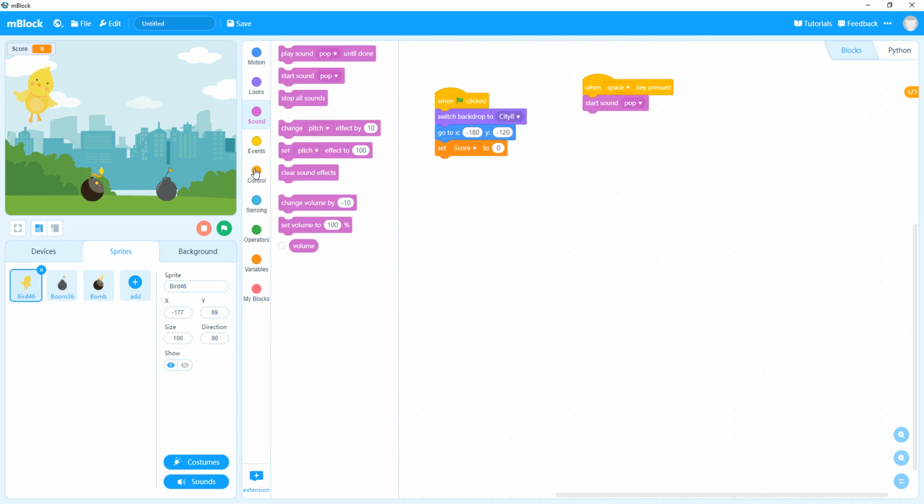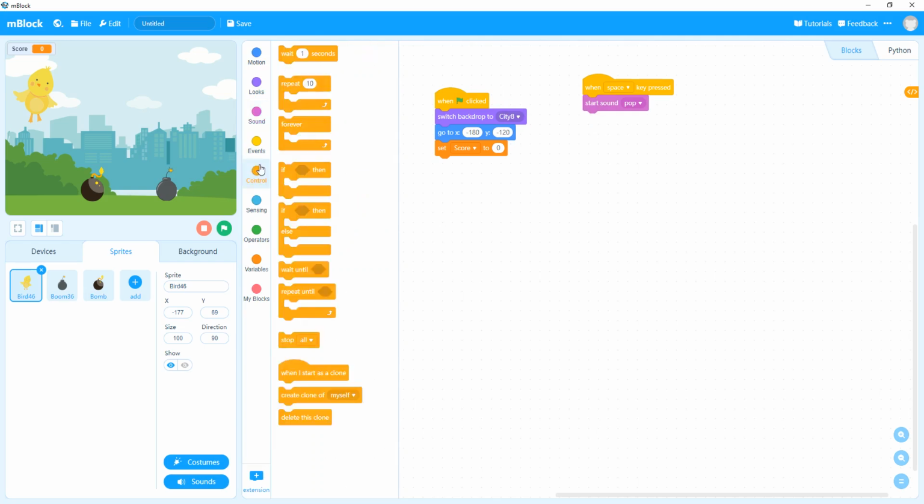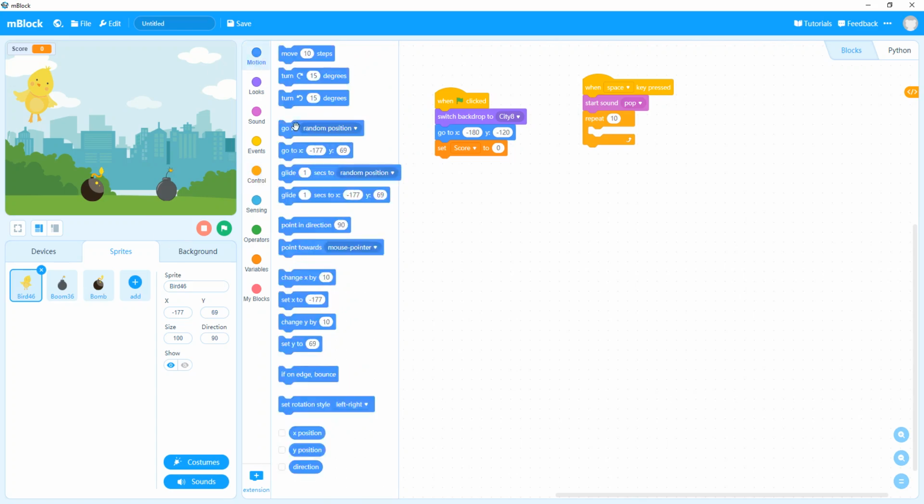Okay, then we'll go on control and repeat 10. And in motion, change Y by, it will go in the control block.